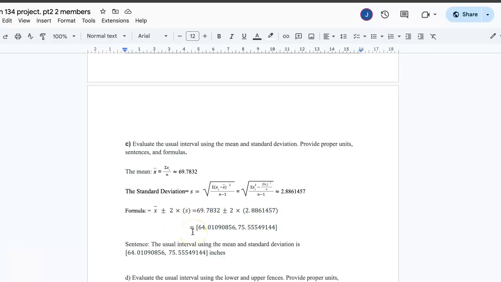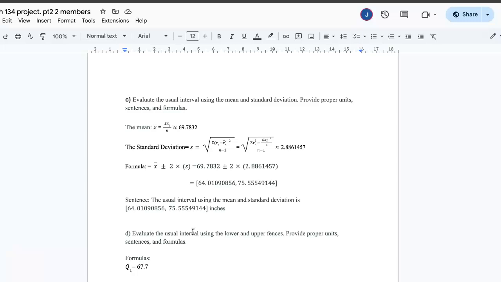Now our formula is going to be mean plus or minus 2 times our standard deviation. The units we're going to use are inches. So we're just going to plug in the numbers, 69.7832, which is our mean, plus or minus 2 times 2.8861457. Once we formulate these results, we get a usual interval using the mean and standard deviation, which is 64.01090856 and 75.55549144 inches.